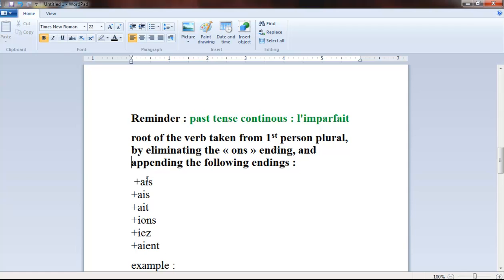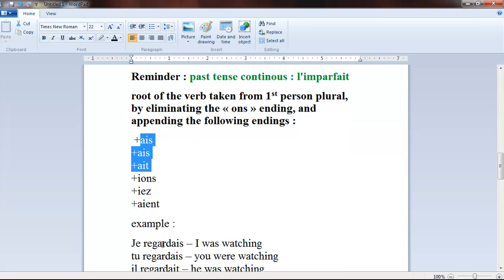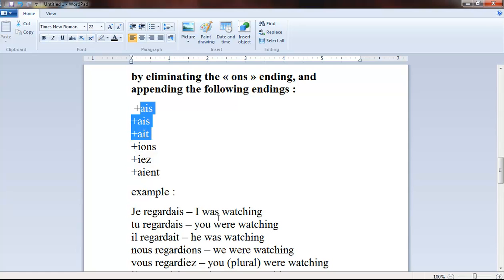These endings are for first person, second person, third person singular, and first person, second person, third person in the plural. So let's take an example. Je regardais, I was watching, because the verb is regarder, to watch.